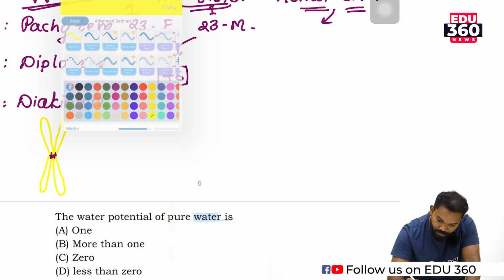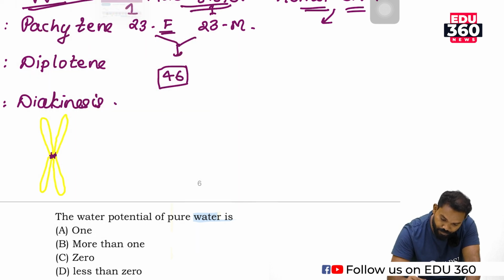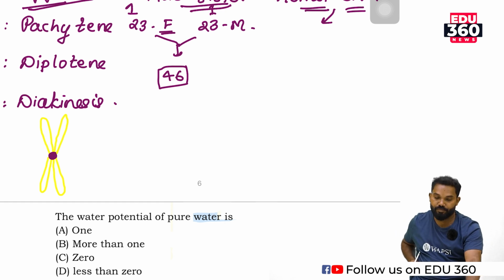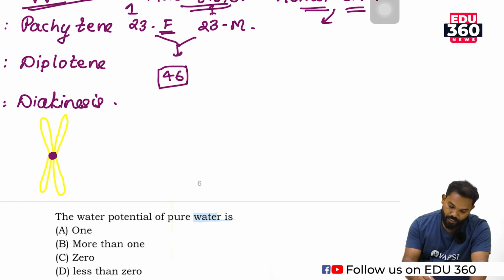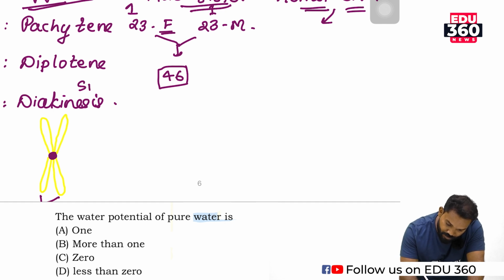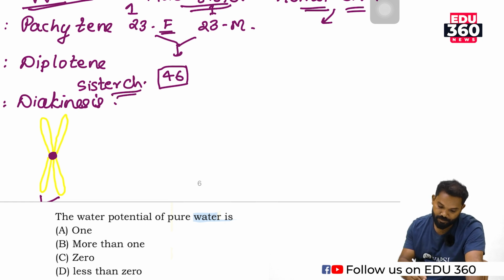Here this one is the centromere, and the yellow colored cylindrical parts are the chromatids. These chromatids are sister chromatids. These two chromatids of a chromosome are sister chromatids.